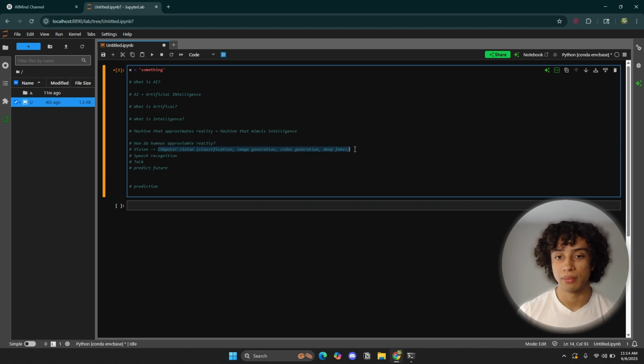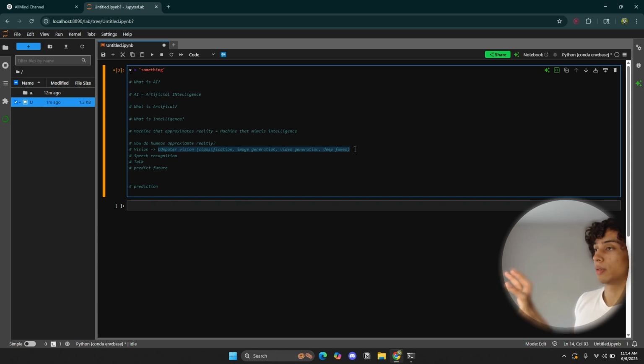It's just either classifying an image or creating a video. At the end of the day, all it's doing is making a prediction. When it's going to classify an image, what is it doing right there? If this is an image of a cat and this is an image of a dog, what is it essentially doing? It's predicting which is the dog and which is the cat. It's not exactly a prediction in the sense of, okay, I'm predicting the stock market. That's called regression, right? This type of prediction is known as classification.